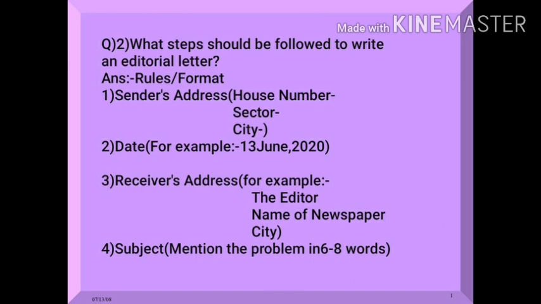Here I have written first rules or format. So first you have to write the sender's address on the top at the left hand side, and this will contain house number, sector, city. After that you have to write the date. Same in the left hand side. For example, I have written here 13 June 2020. So you have to write the date on which you will write the letter.